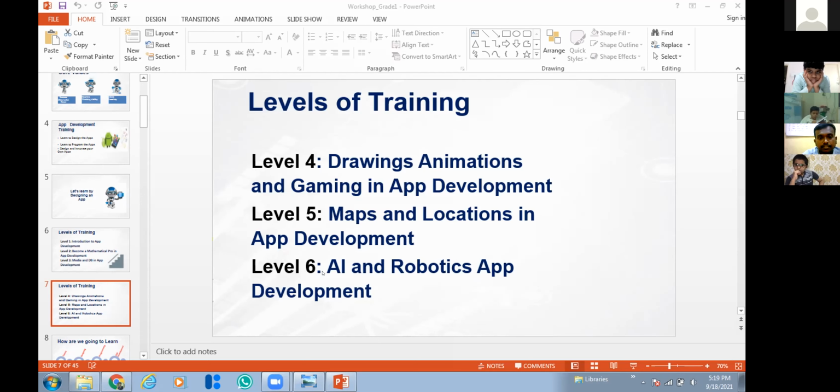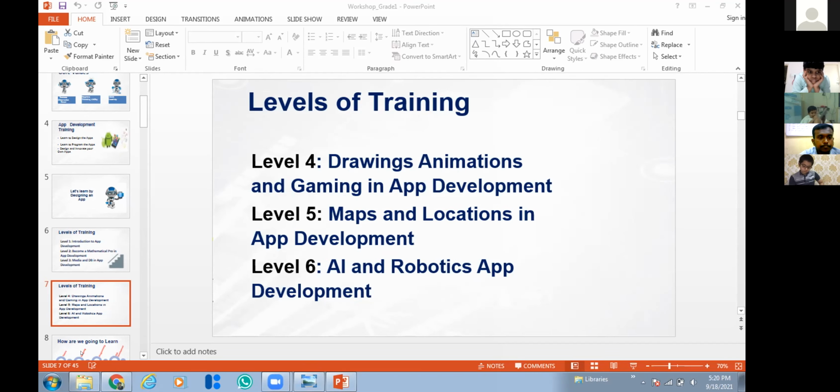That is called AI. So you will learn some AI concepts in level 6, and also, as I told, we are a robotics education company, right? So we will teach you how to control the robots using apps. You will make some apps, and using those apps you can control some robots. That comes under level 6 of training. These are the total levels we have.